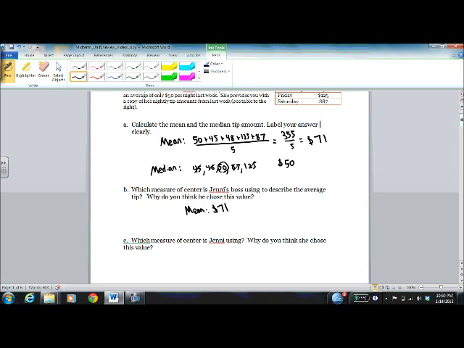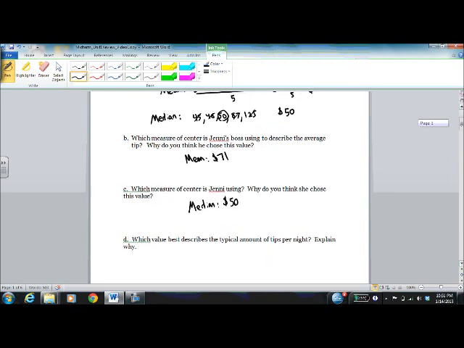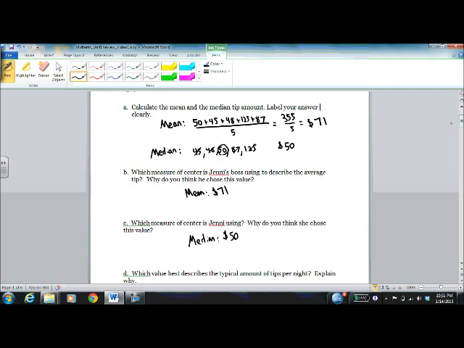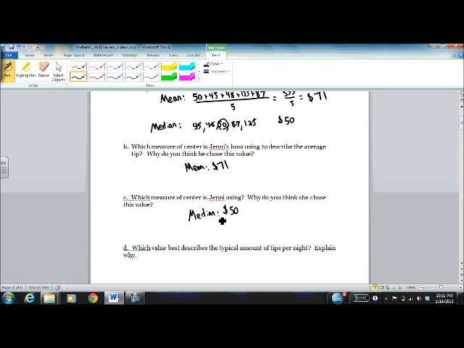And the mean is higher than the median, so it does a better job for what he wants it to do. Now Jenny, on the other hand, uses the median of $50 to describe her tip amount, and that's probably because she wants to communicate more accurately what she makes on a regular night. She's kind of excluding the weekends where she makes more money, probably because she wants to make more money. So she's trying to convince you that she really doesn't make enough.